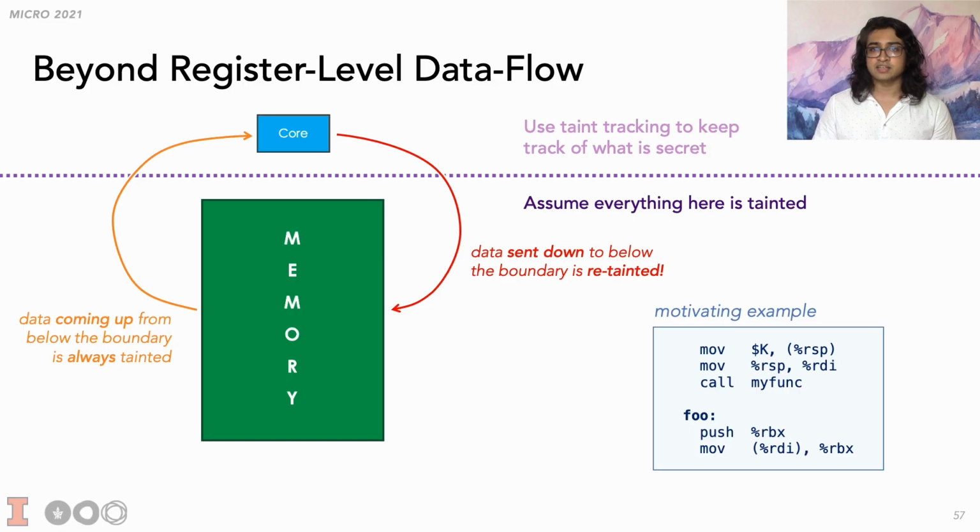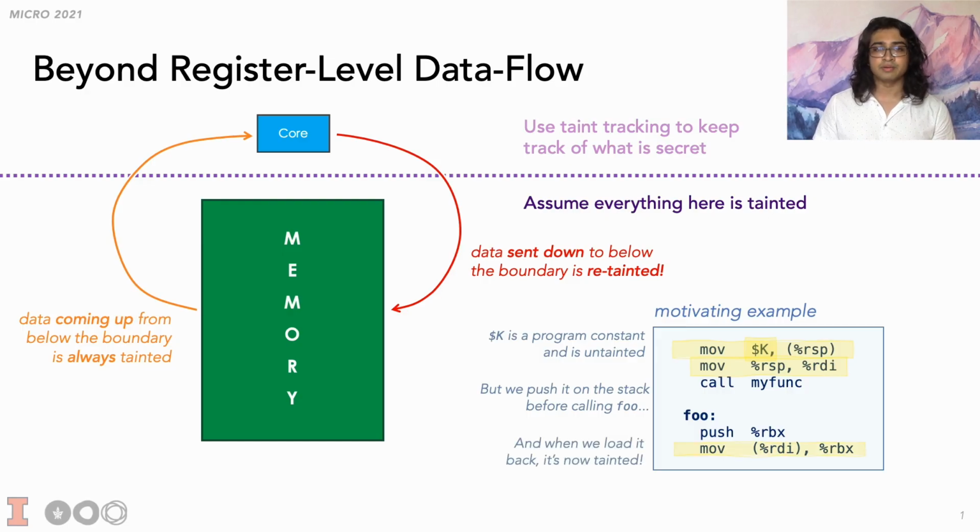Consider the following x86 assembly snippet. We assume that k is some public constant and so is untainted. We put the constant on the stack and pass its address to the function foo. Then once inside foo, we get the value back off the stack into a register for local computation. At a high level, we know that k should remain untainted since all we did was pass it to a function. However, since it went through the stack, it re-emerges as tainted.